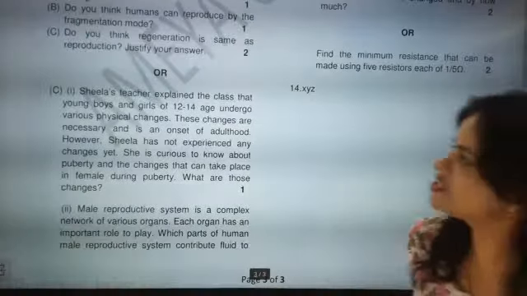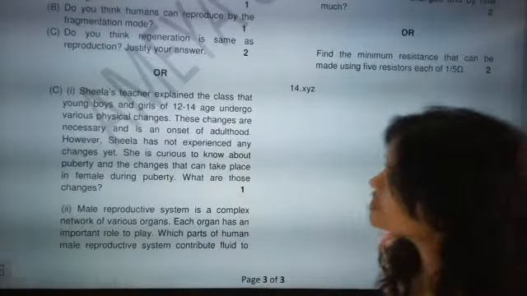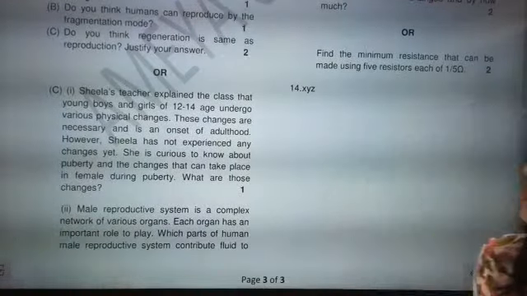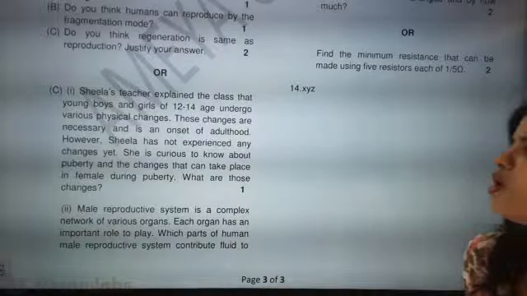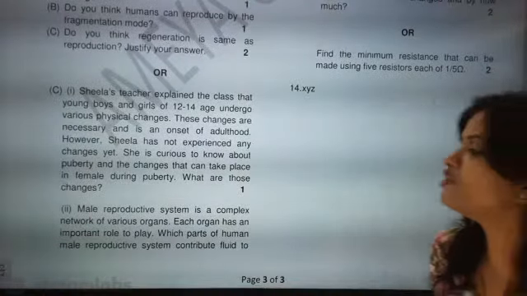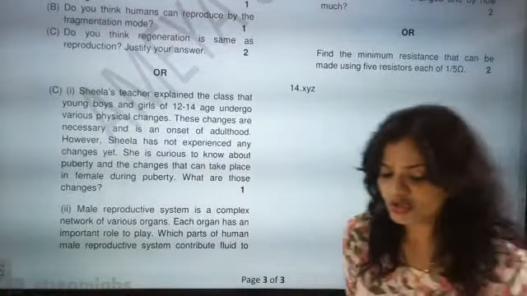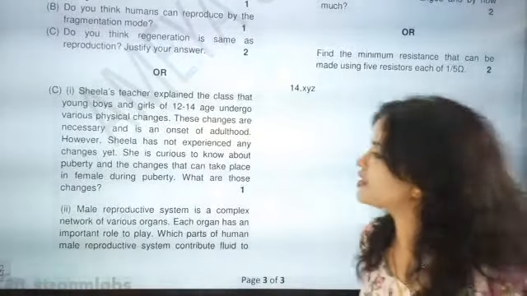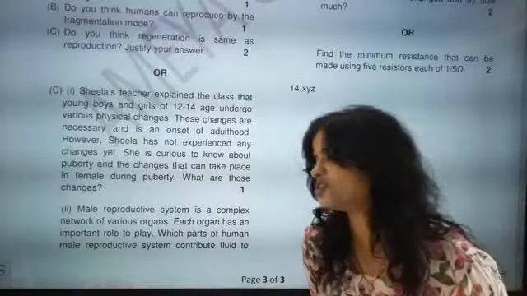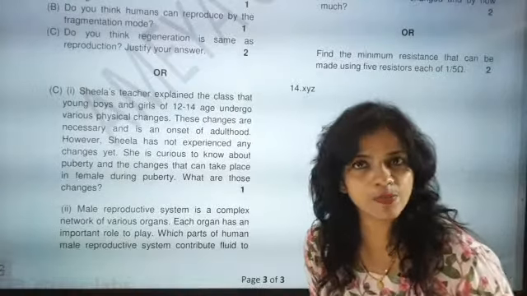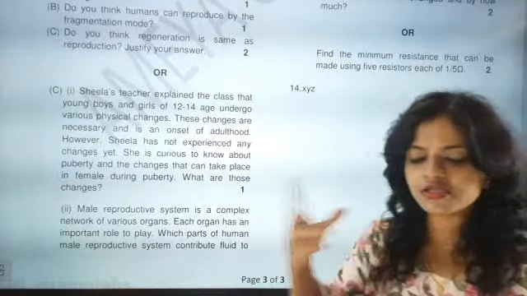Next is Sheila's question. The teacher explained to the class that young boys and girls of 12 to 14 age undergo various physical changes. These changes are necessary and are an onset of adulthood. However, Sheila has not experienced any changes yet. She is curious to know about puberty and the changes that take place in females during puberty. What are the changes exhibited by a female? First, the menstrual cycle will start. Then growth of hair in the pubic region, change in body structure, and breast size will increase. These 3-4 basic changes, you don't have to hesitate, you just have to write there.